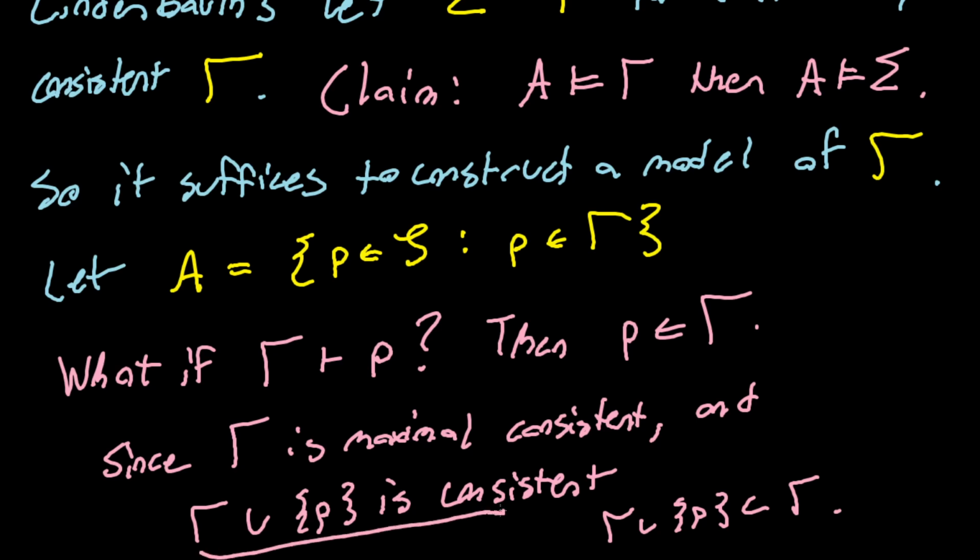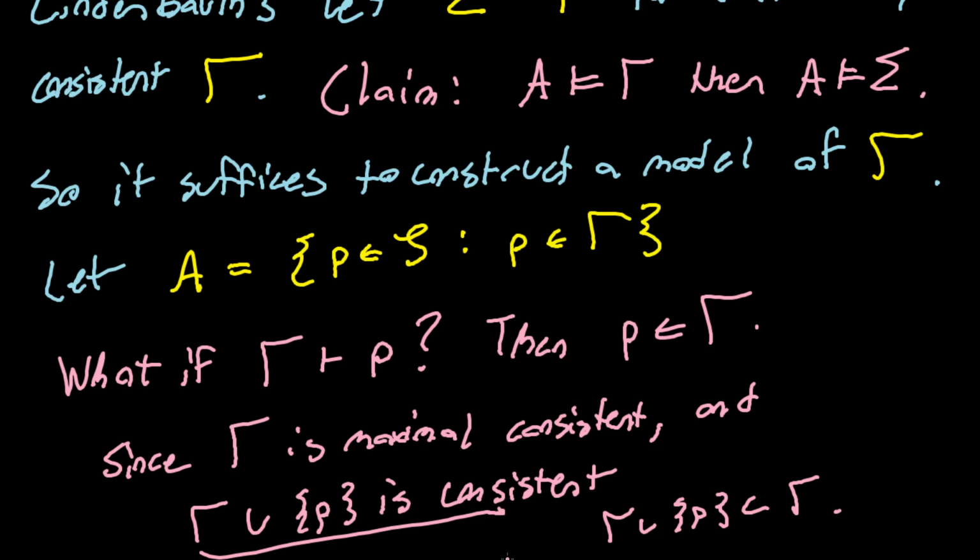Why is gamma union P consistent here? Well, remember, if gamma union P is inconsistent, it can deduce a contradiction, right? But I can prove P, so I could take the proof of the contradiction and just append at the beginning of it the proof of P, and thus I would get a proof of a contradiction in gamma, contradicting its own consistency.